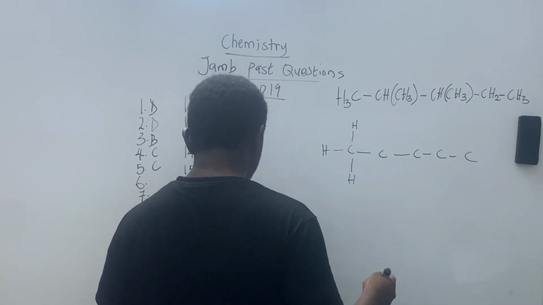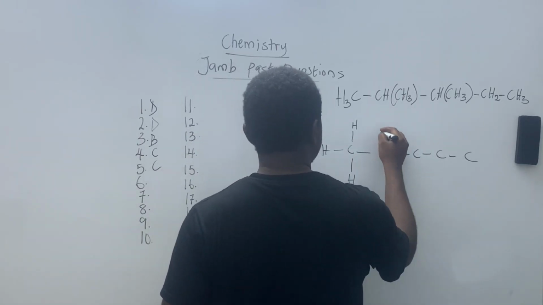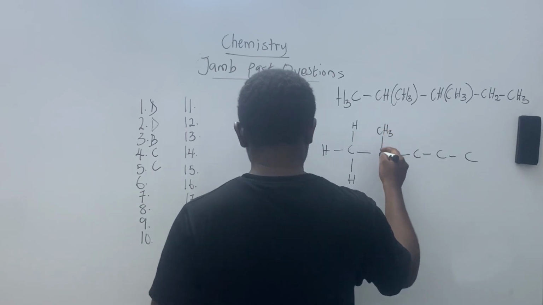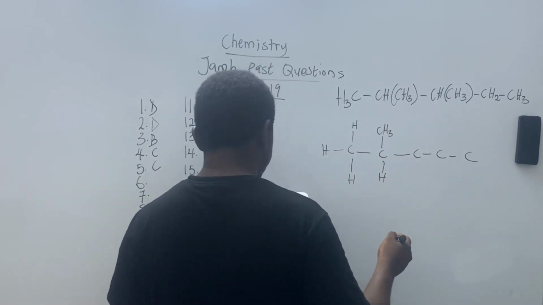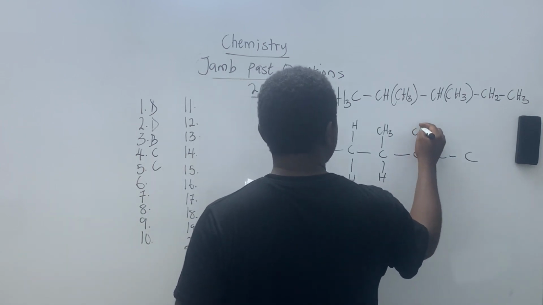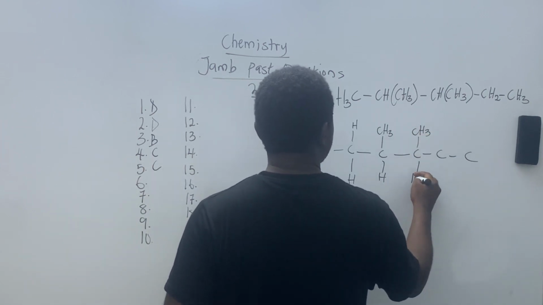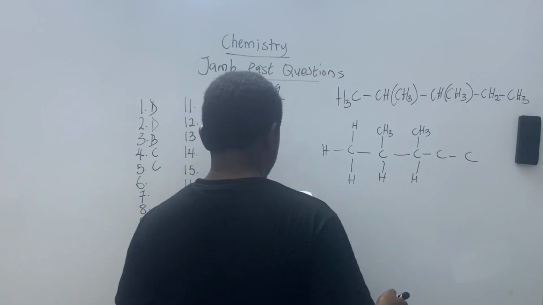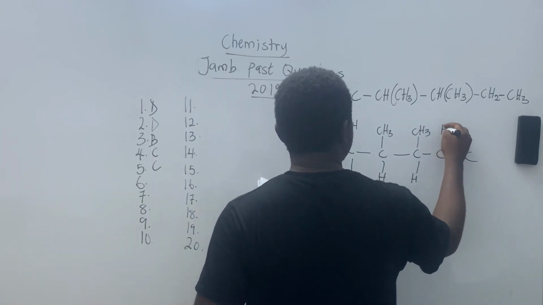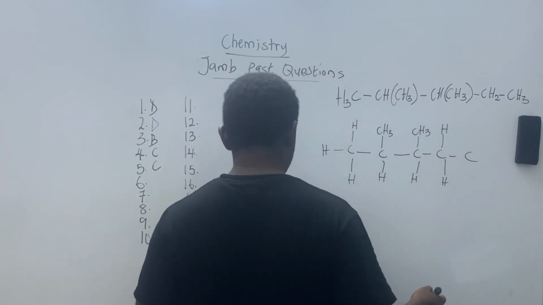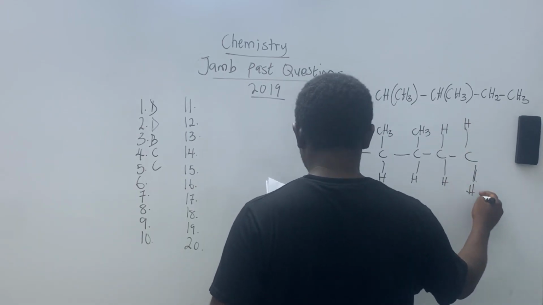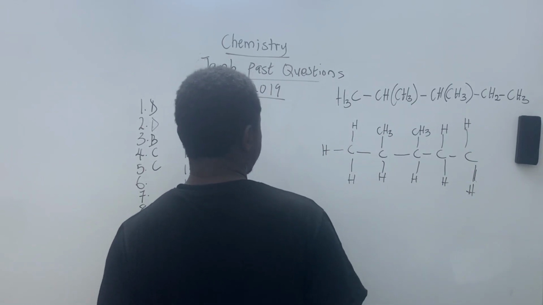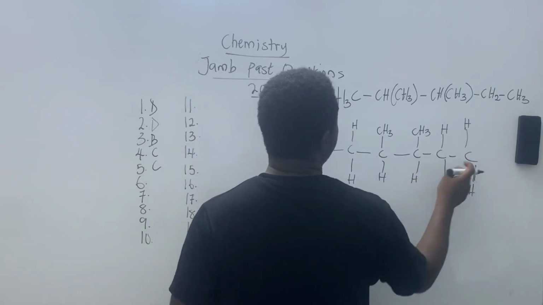The next one is CH3 with an H, and the next one is also CH3 here. Finally, H and H. So now we have 1, 2, 3, 4, 5.